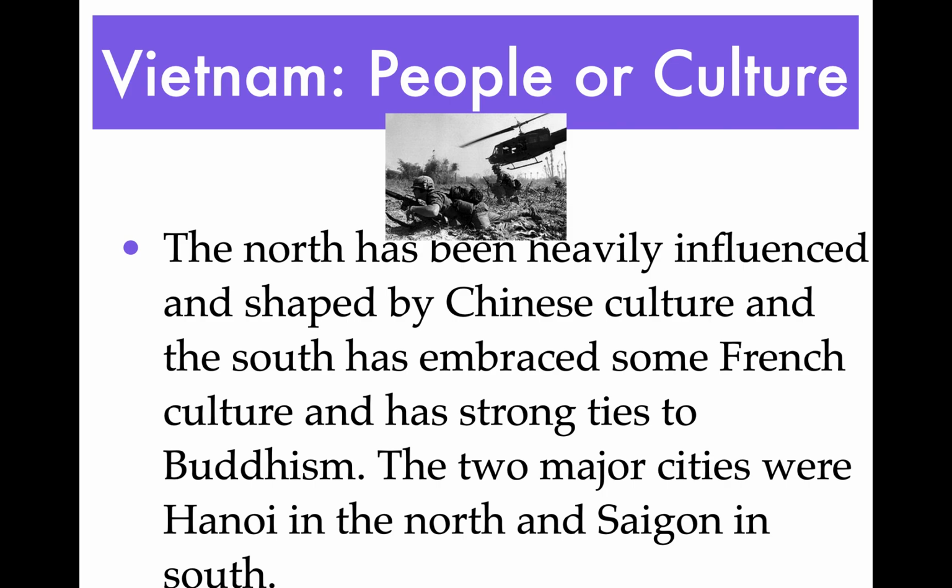And then the French took control and imperialized the South. And that's why you'll see, even in restaurants in St. Louis, if you have food from a southern Vietnamese restaurant, you'll see a lot of French influence, almost like baguettes mixed with Vietnamese food, and banh mi and so forth. And that's where this Buddhism comes from. Buddhism comes from the Chinese, but the French also brought Christianity. So the two major cities were Hanoi and Saigon in the south, and we'll see that changes later in the future.